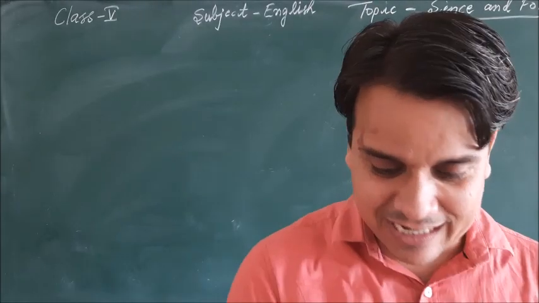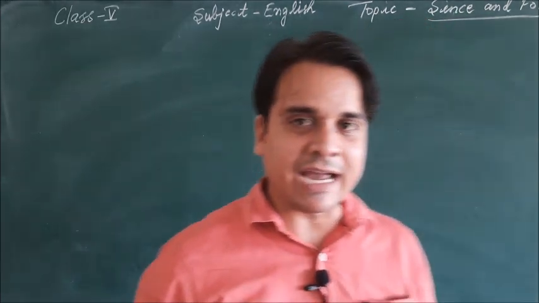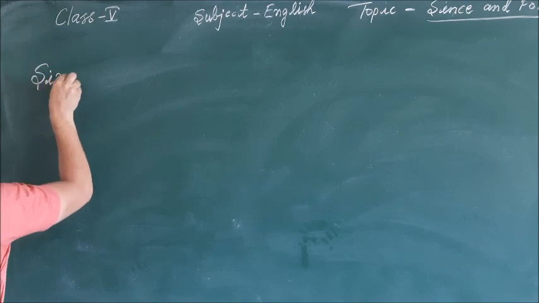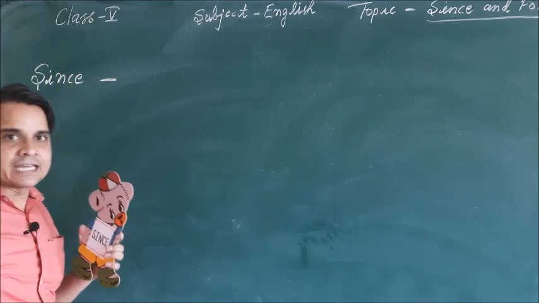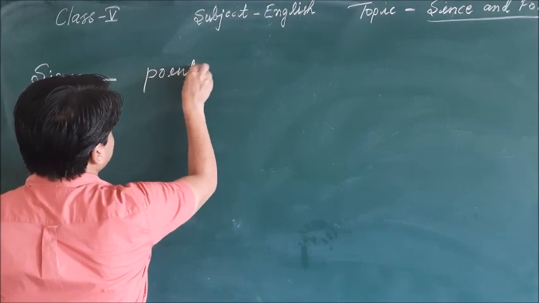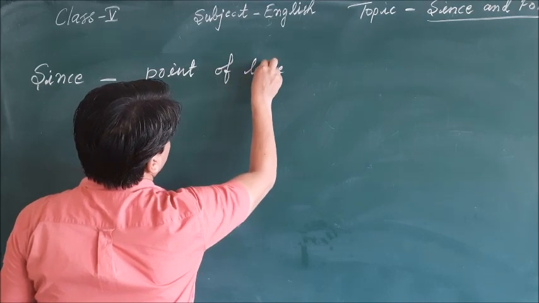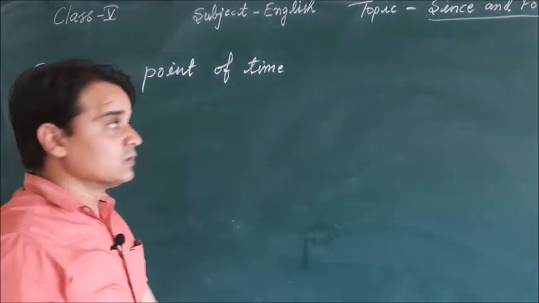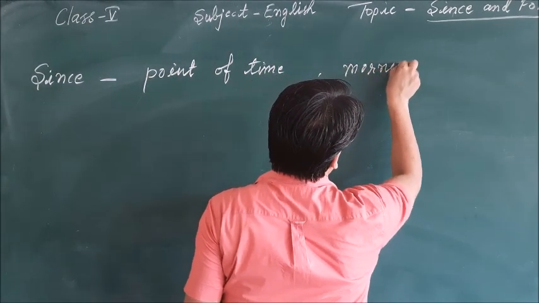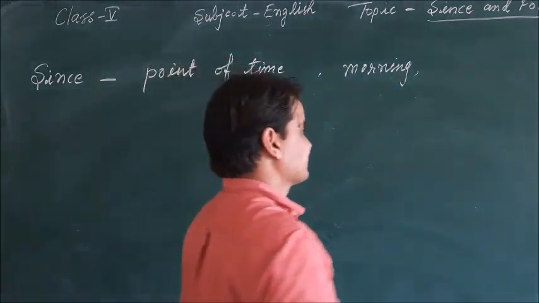So let's write about the prepositions. So first, here we have the since, and about since we are going to write down. So since we can use for telling the point of time. For telling the point of time, we will use since. For example, morning. Morning is the particular point of time.